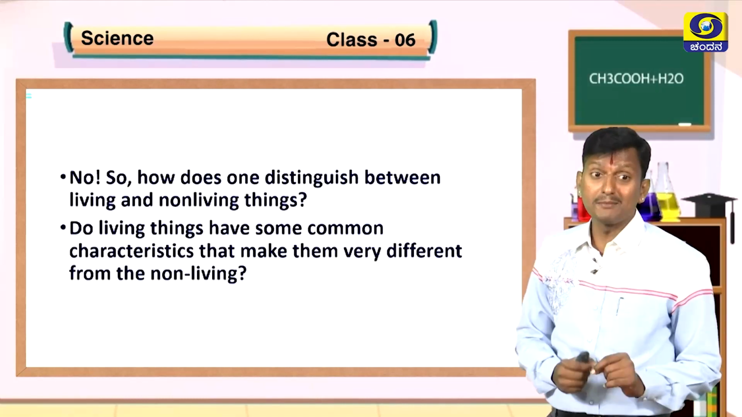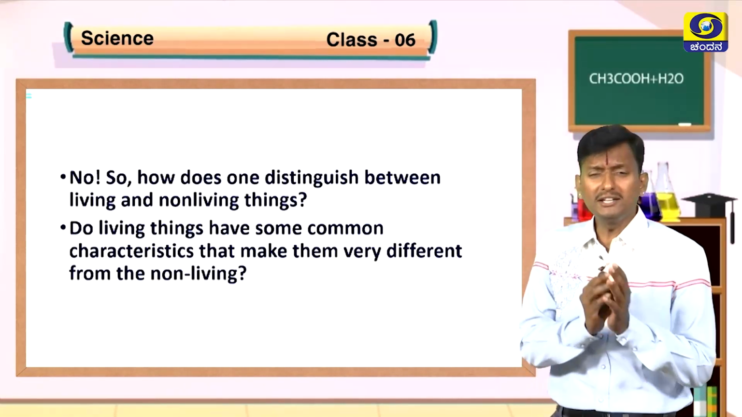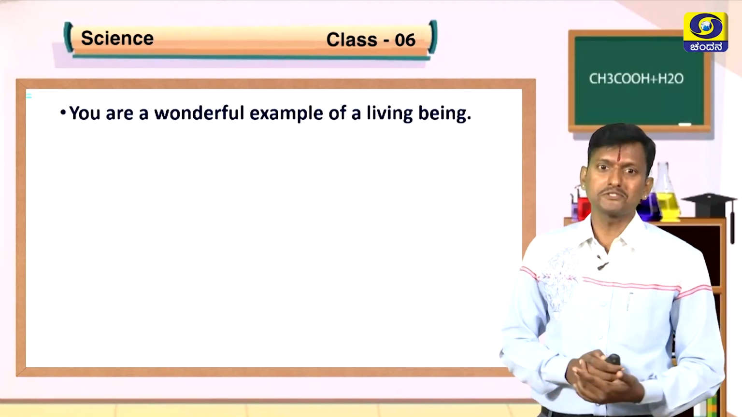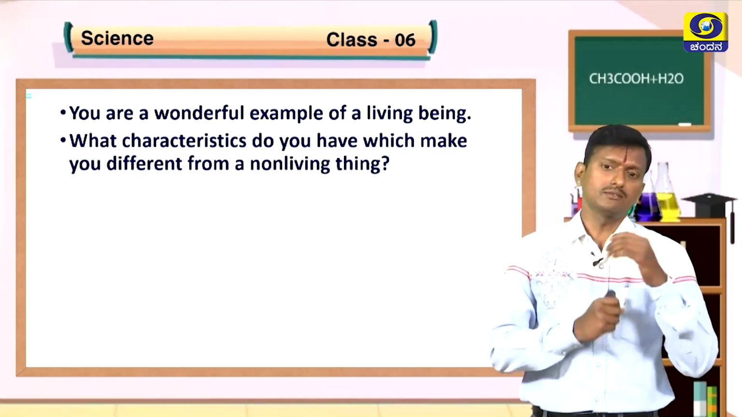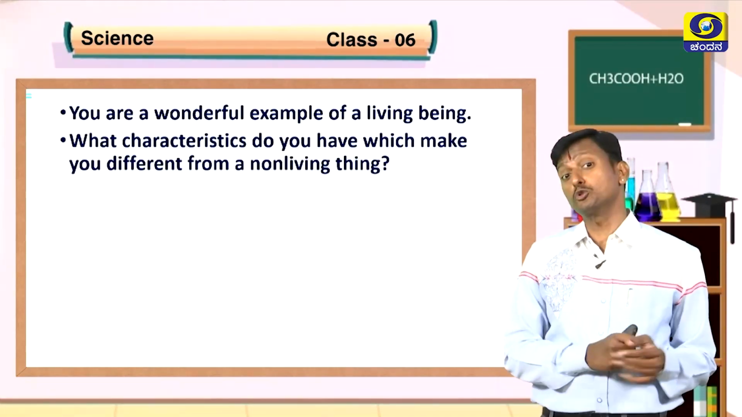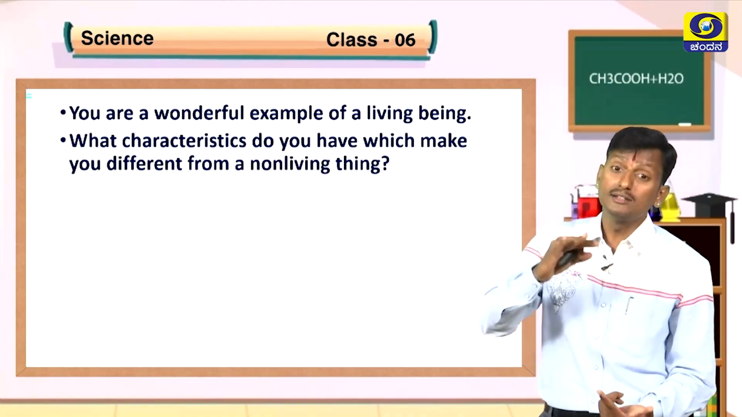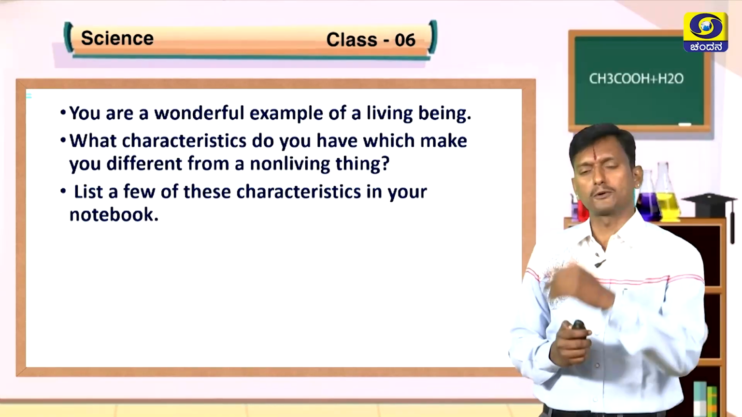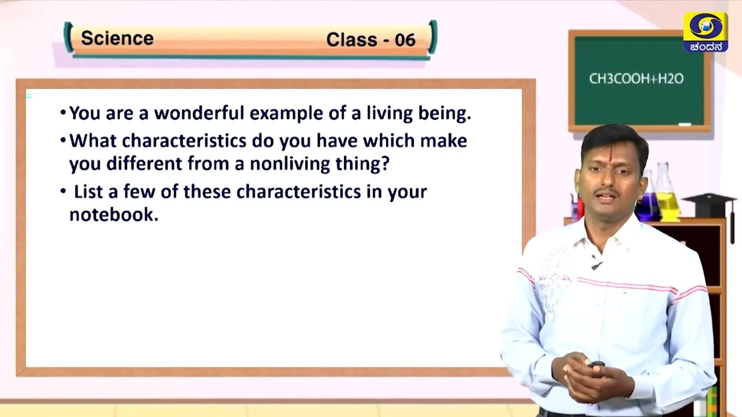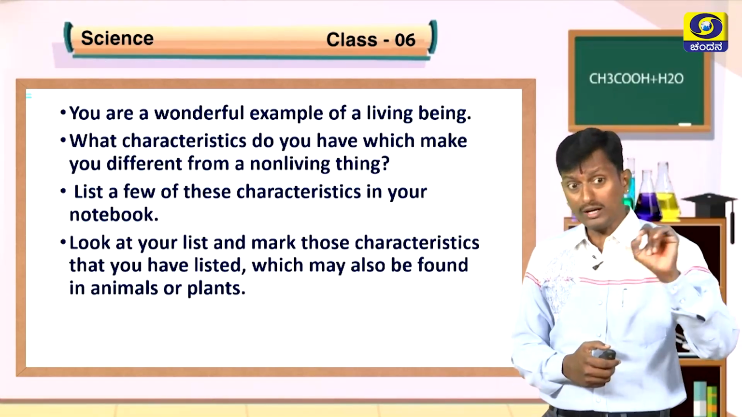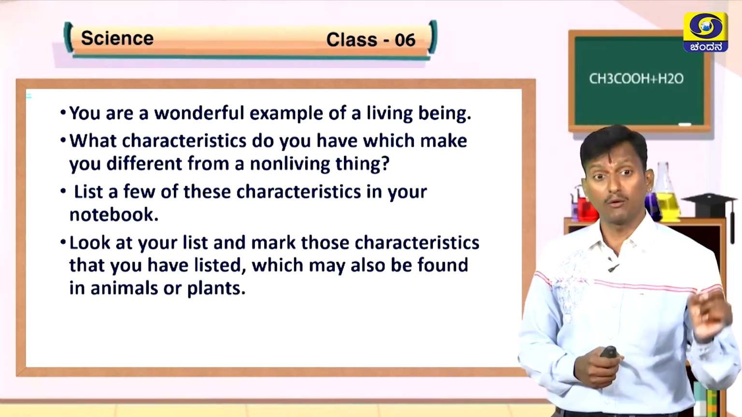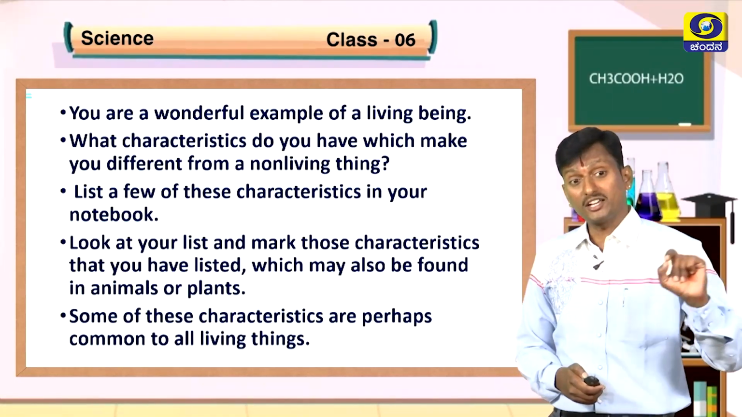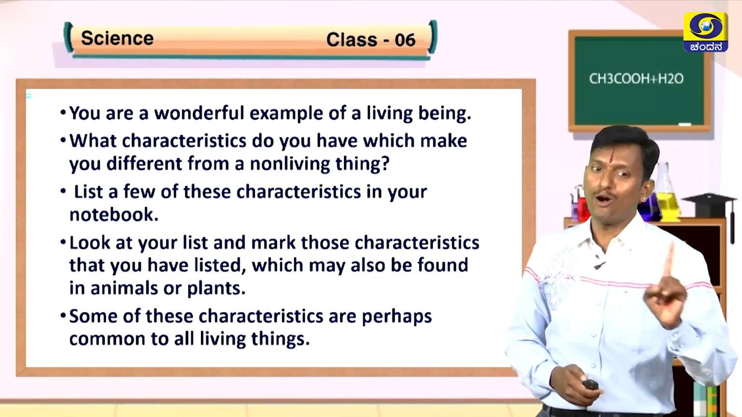Do living things have some common characteristics that make them very different from non-living things? Yes. So you are wonderful examples of a living being. Now think for a while, what characteristics do you have which make you different from a non-living thing? Now list a few of those characteristics in your notebook. For example, I am growing, I am walking, I am eating, like that. Now look at your list and mark those characteristics which may also be found in animals or plants. Some of the characteristics are perhaps common to all living things.